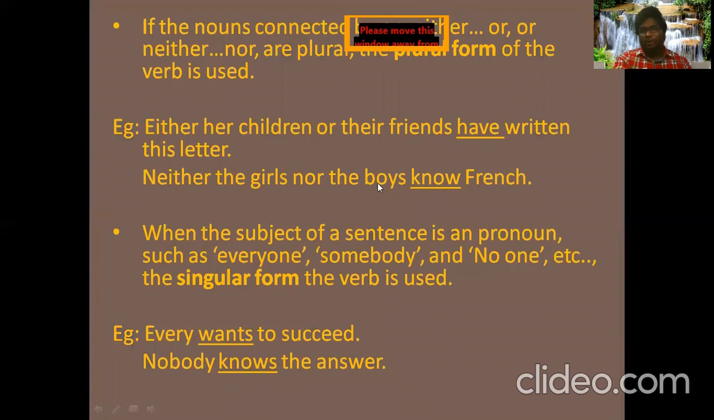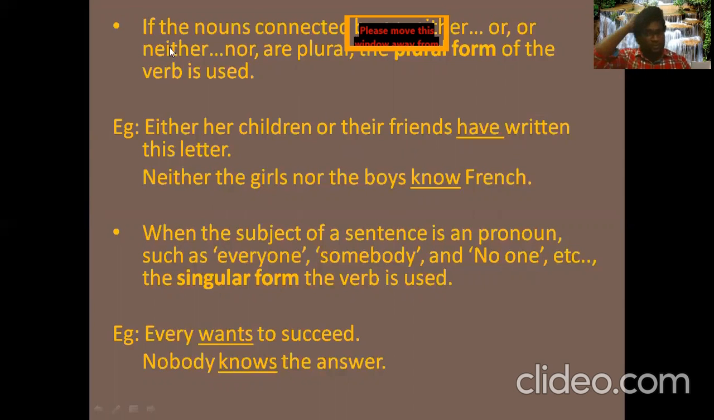And what if they are connected by plural nouns? If they are connected by these, either or, or neither nor, and they are plural nouns, then the plural form of the verb is used. Either her children or their friends. So their friends is plural and children is plural here. And this one is joined by this or.